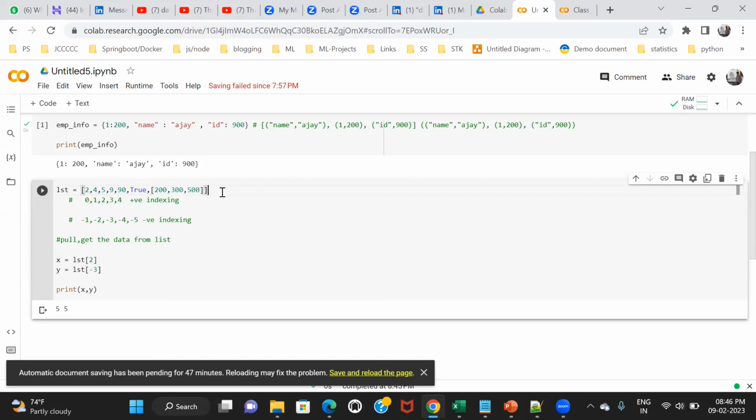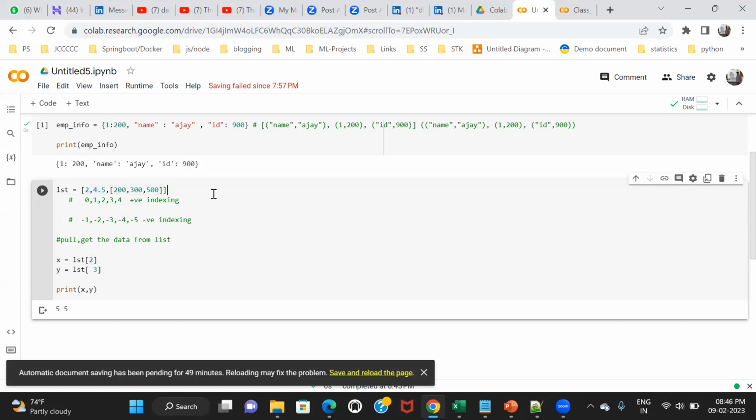Let me simplify this. You can see here 2 is single data, it's an integer, and 4.5 is float data.